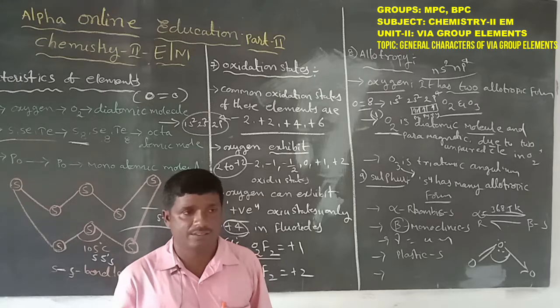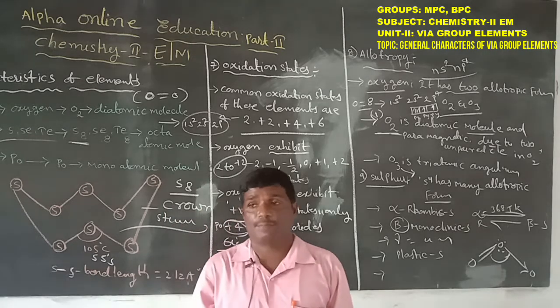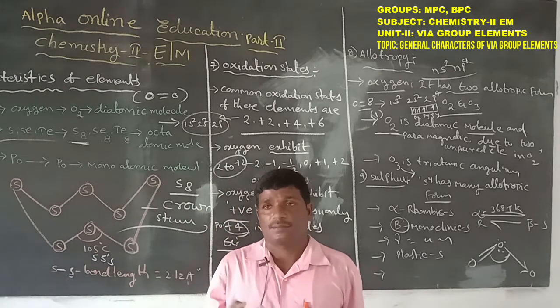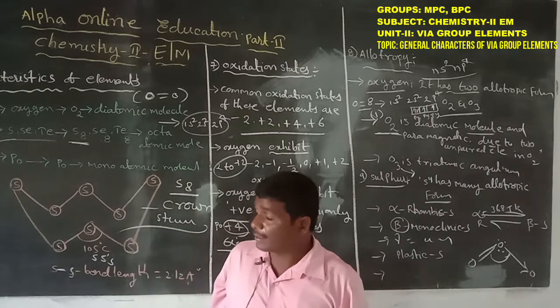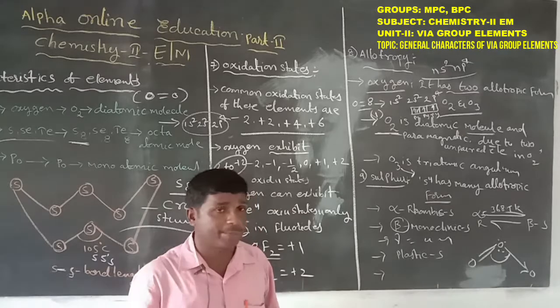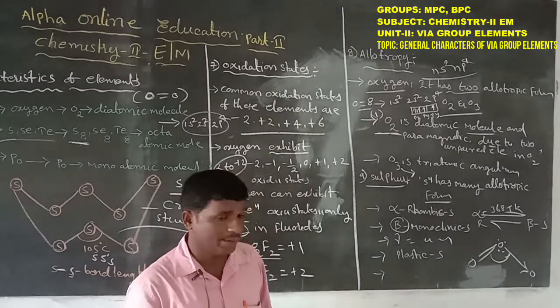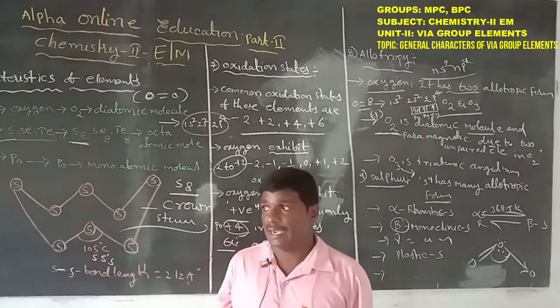Next, another topic: physical properties and general properties of the 6A group elements. Another one, chemical properties of the 6A group elements. The first one is hydrides.